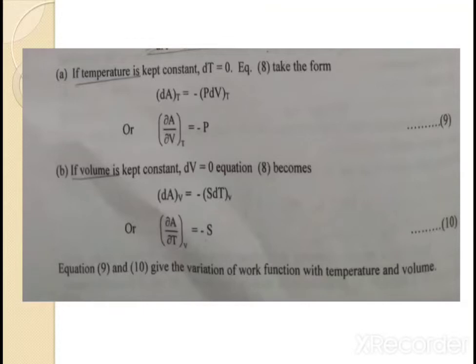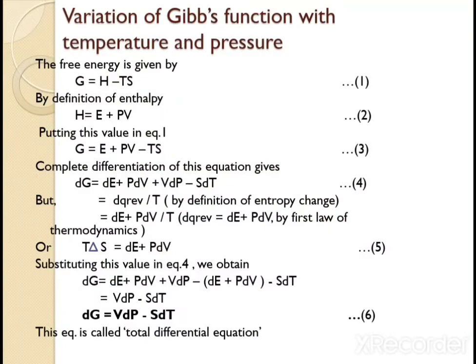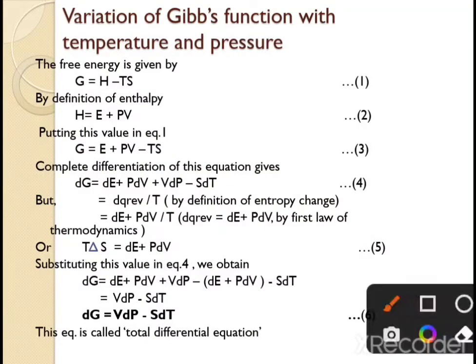Now let's discuss variation of Gibbs function with temperature and pressure. It begins with the equation of free energy, G equals H minus TS. We saw this in the definition of Gibbs free energy. Now H, from the definition of enthalpy, equals E plus PV. So put this value for H in equation number 1, G equals E plus PV minus TS. If we differentiate this equation, then we get this form.